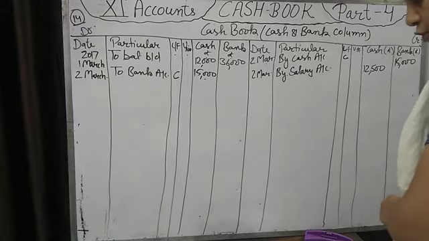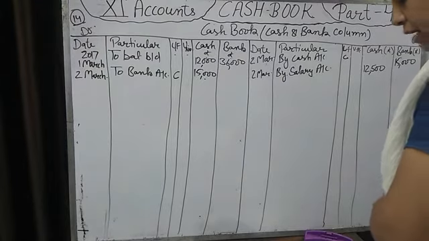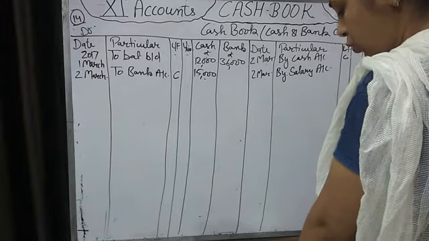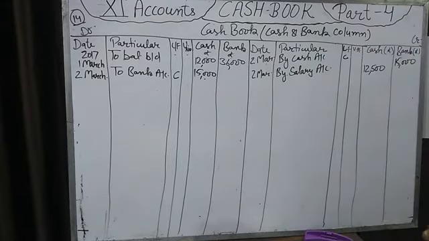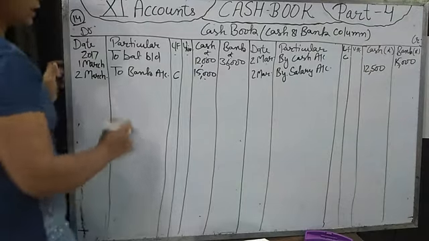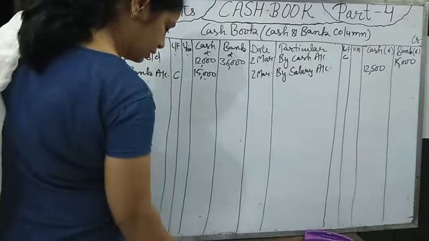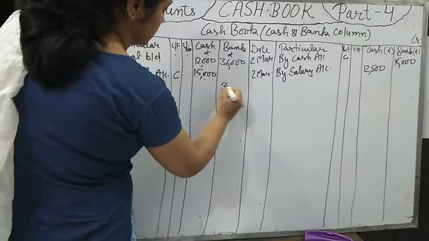Now next transaction, 4th March. Direct deposit by Mr. Sunil Seth in our bank account 3,000. Discount allowed 100. We have allowed the discount of 100, that we will not mention in the cash book. We will only mention the amount which has come in our bank account. So bank balance will increase by how much amount? It will be increased by 3,000.